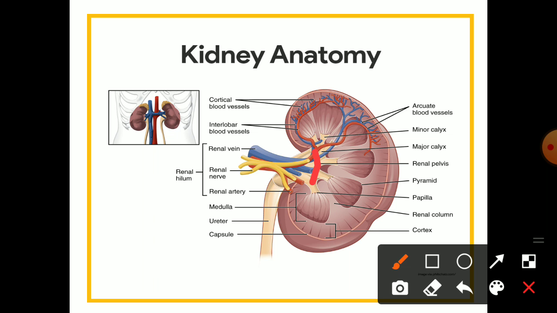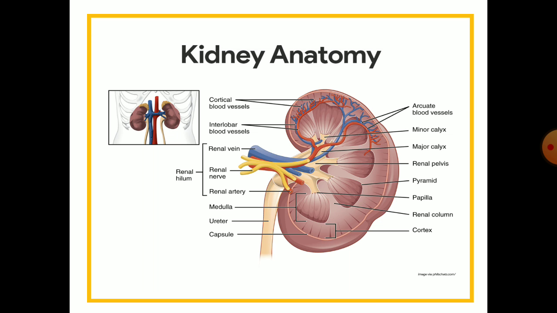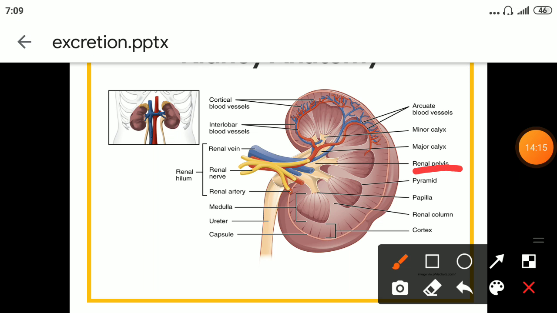The blood vessels are the renal artery and renal vein. Inner to this hilum is a broad funnel-shaped structure, which is known as the renal pelvis.